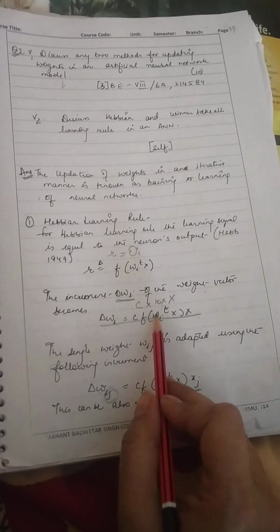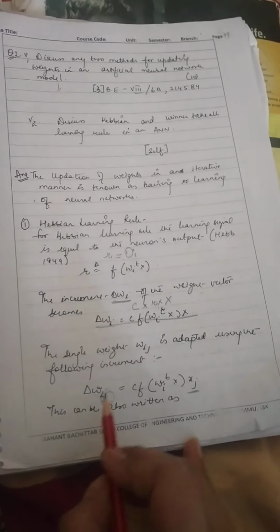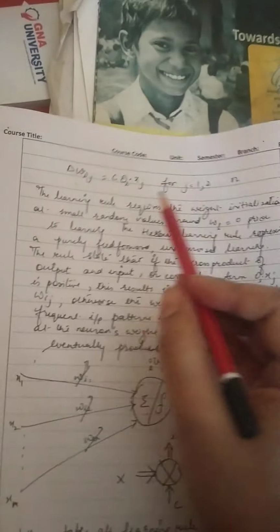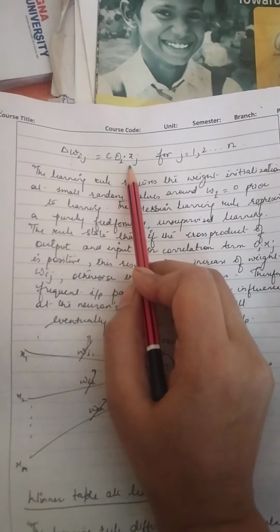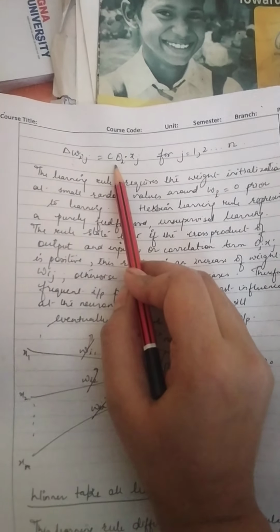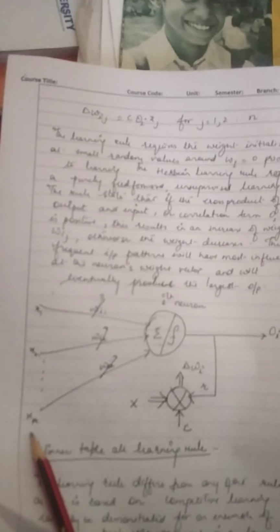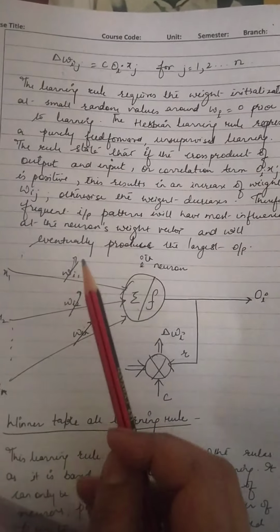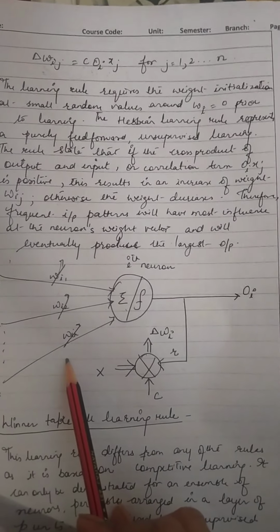Otherwise, R is the combined effect of all the inputs. This can also be written as delta Wij equals C into R into X, where R is equal to the output in case of the Hebbian learning rule. As we can see in this diagram, there are a number of inputs, that is x1 to xn, and we have different weights Wi1 to Win.